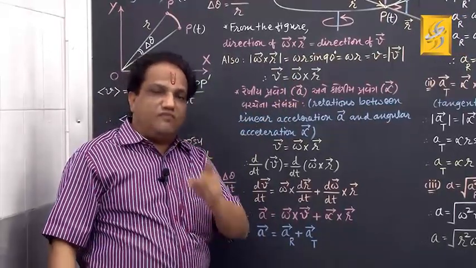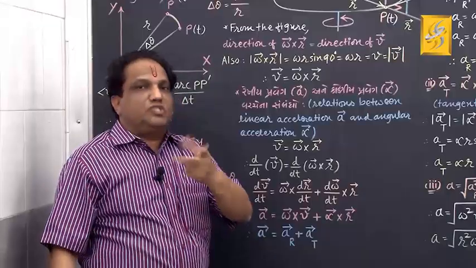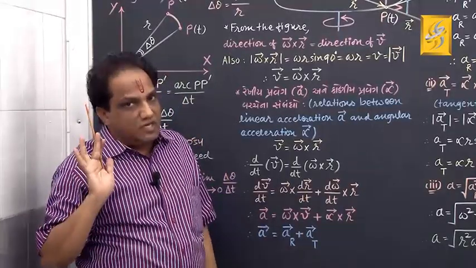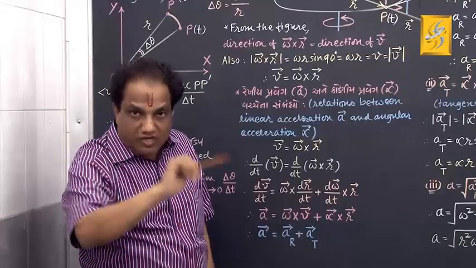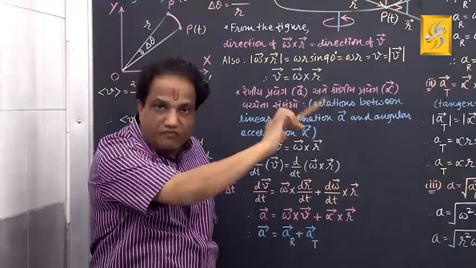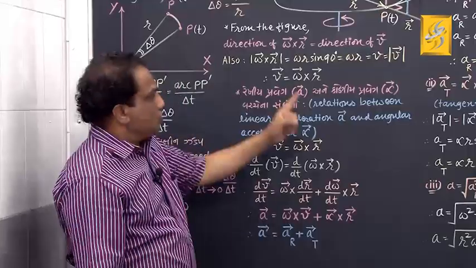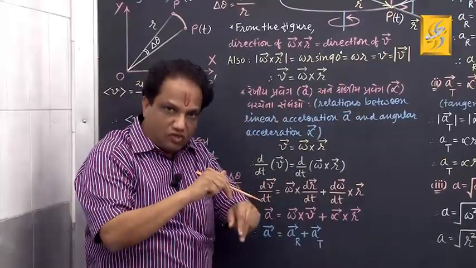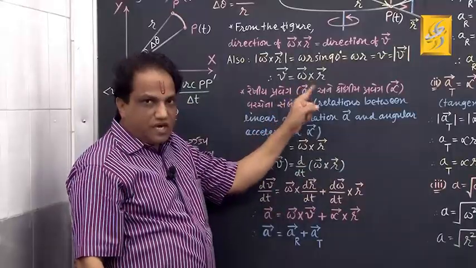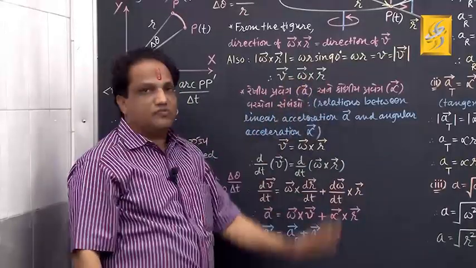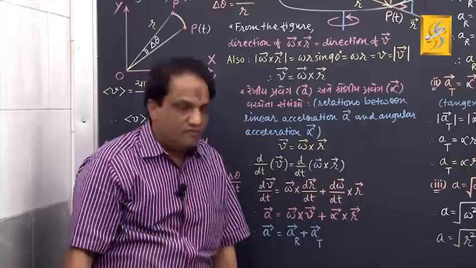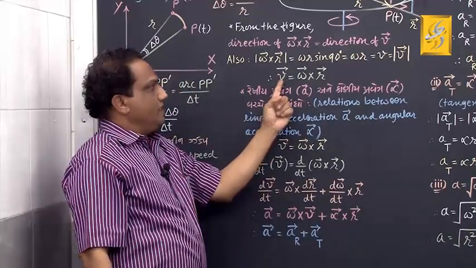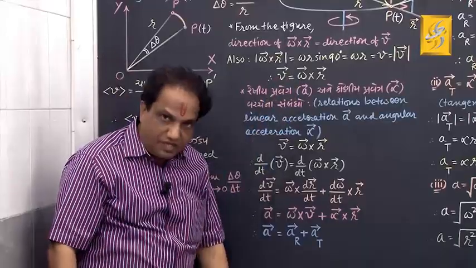And if you want to change the order, you can do it by putting a negative sign, because in semester 1 you studied that vector A cross vector B is equal to minus vector B cross vector A. So you may write it this way, or with the reverse order, you may write a minus sign outside, and inside the bracket vector r cross vector omega. Okay, fine. This is the vector relationship between linear velocity and angular velocity.